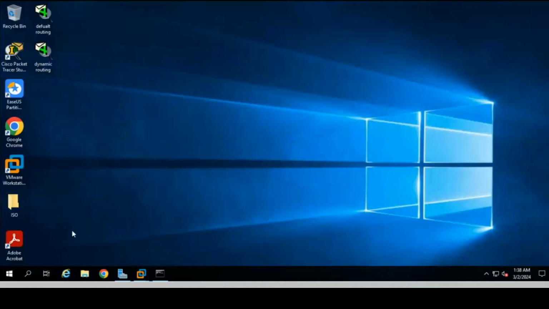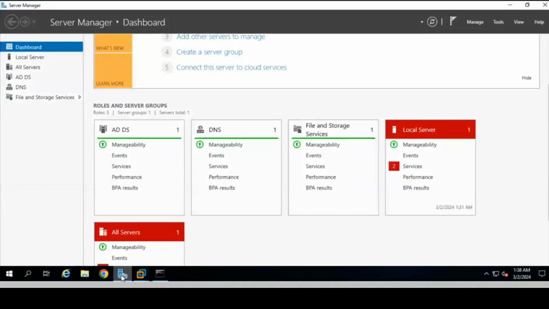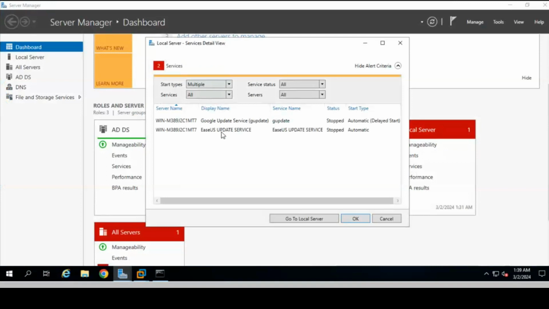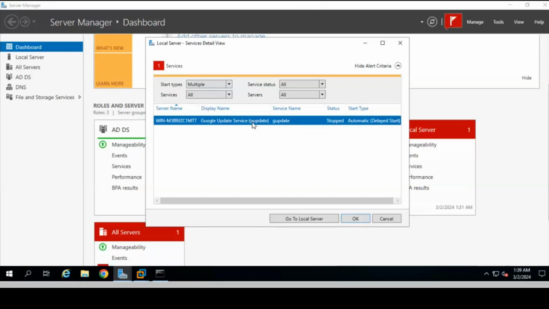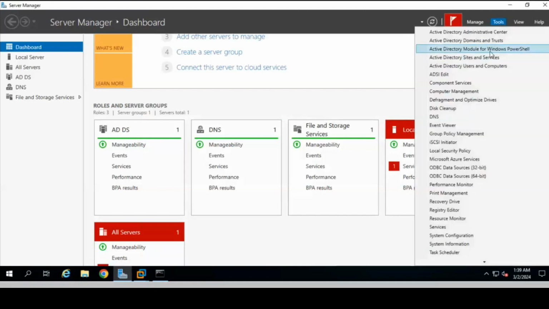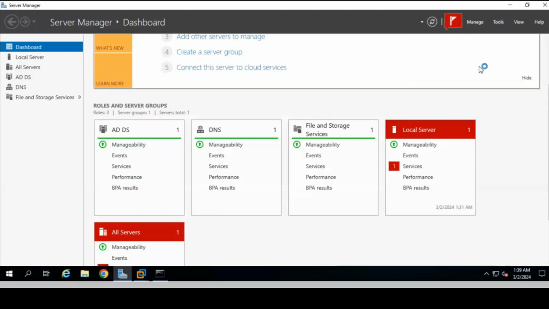For that, let me minimize this. In the server, just go to Server Manager. Before doing anything, just see here we have two services stopped. Click on that. Which service? The update service. Okay, it can be started. That is now started. Do OK. Now, how can we create the user? For that, just click on the Tools option. Then the next option is Active Directory Users and Computers. Click on that.